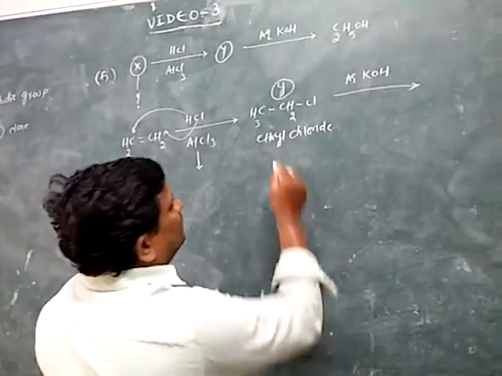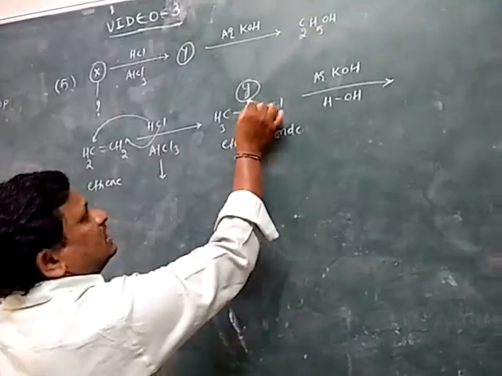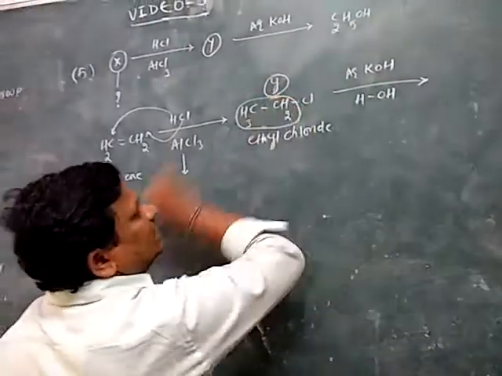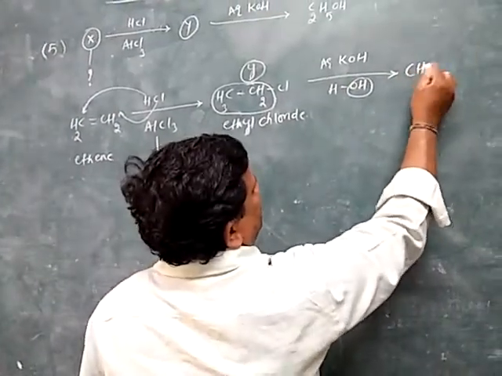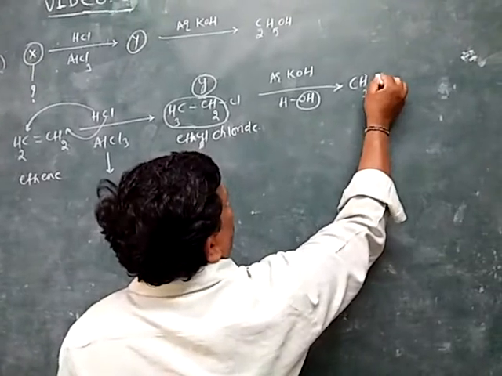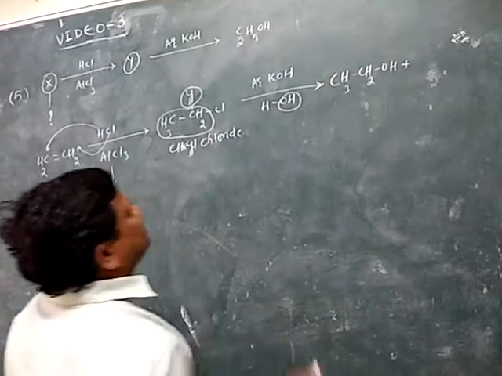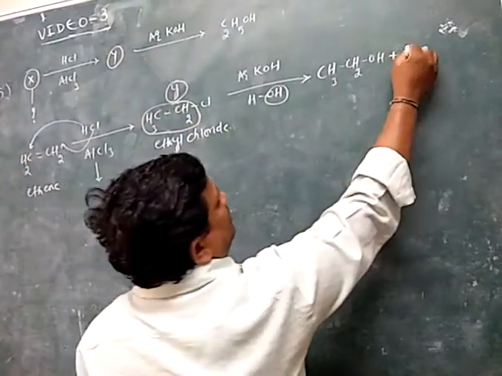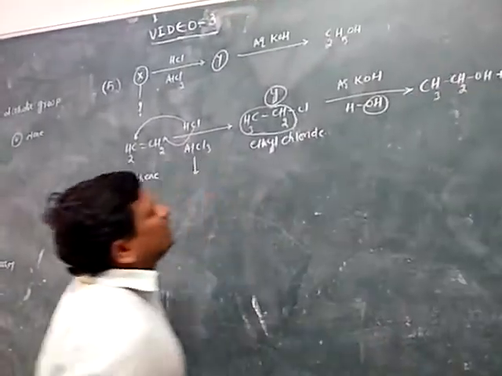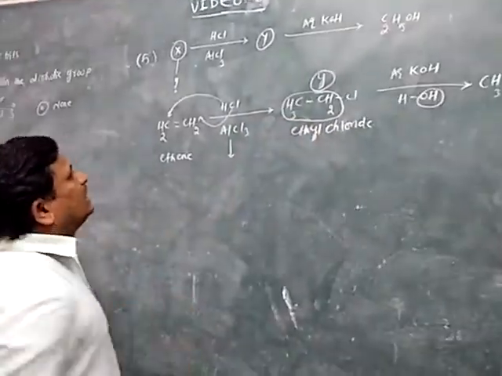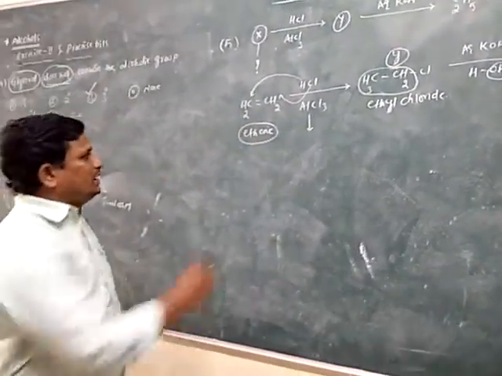In addition of water, it is H and OH. So then the CH3CH2 ethyl group combines with OH. So then it gives CH3CH2OH, ethyl alcohol, plus Cl combines with the H, it is HCl. So the final obtained compound is ethyl alcohol, Y is ethyl chloride, so then X is ethene. So the answer is ethene.